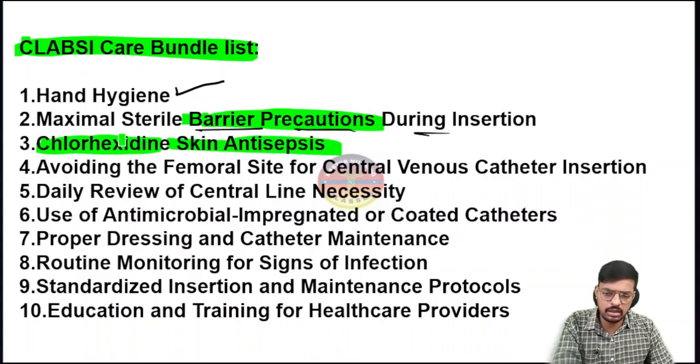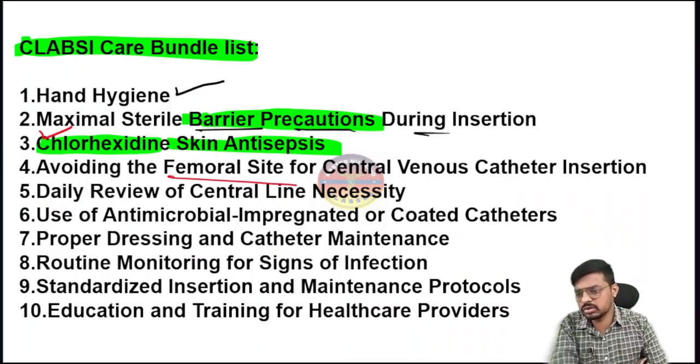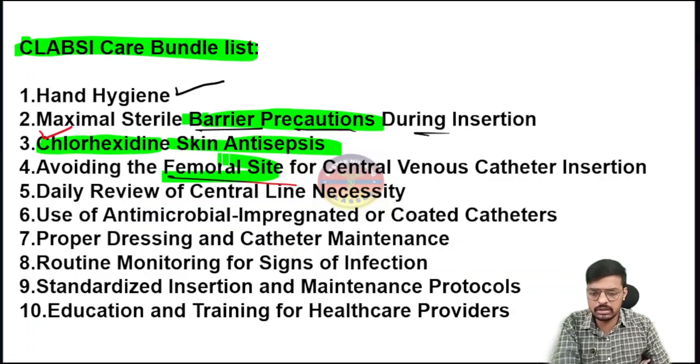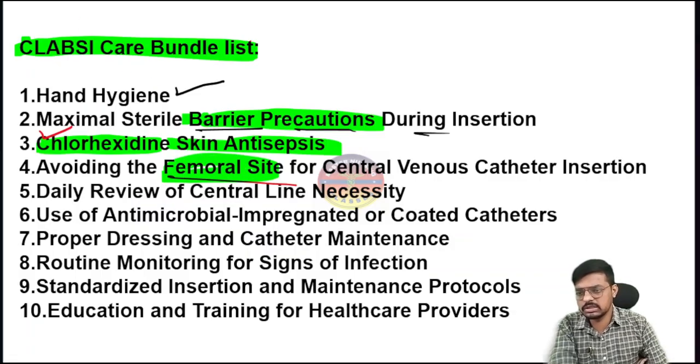Which solution? In the options you will get isopropyl alcohol, iodine, and chlorhexidine also. Which one do you choose? Chlorhexidine solution is the best antiseptic solution here. Then comes avoid the femoral site. As all of you know, we have 3 sites for insertion of the central line.